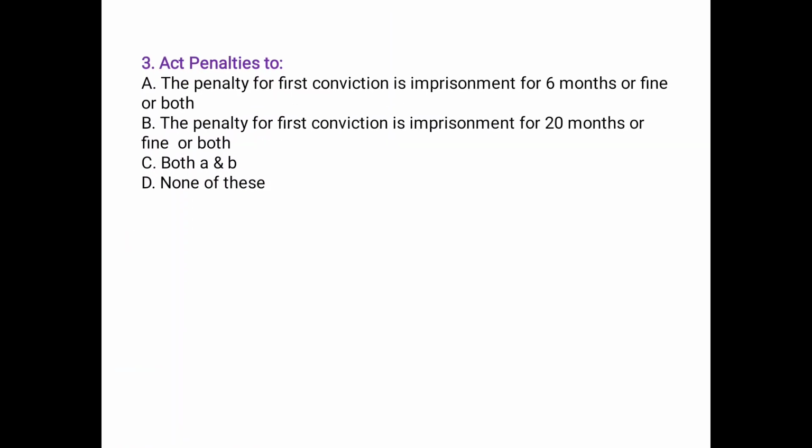Next, the Act's penalties. A, the penalty for first conviction is imprisonment for 6 months or fine or both. B, the penalty for first conviction is imprisonment for 20 months or fine or both. C, Both A and B. D, None of these. A, the penalty for first conviction is imprisonment for 6 months or fine or both.